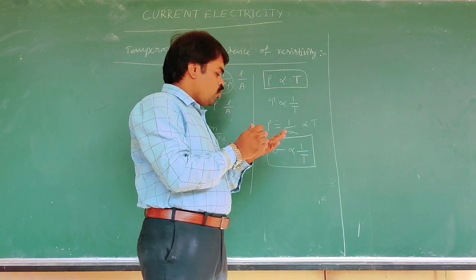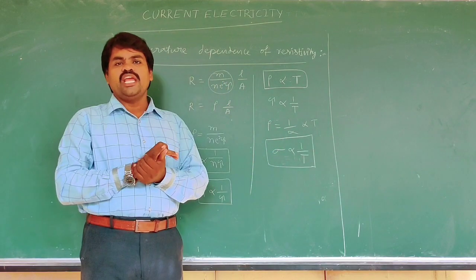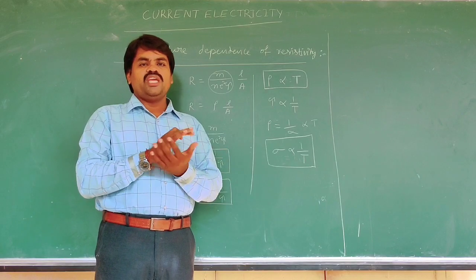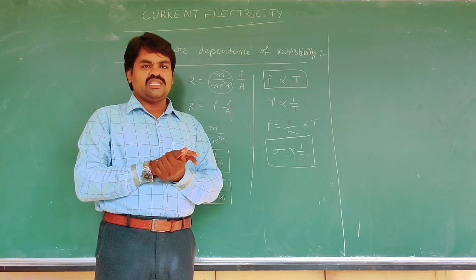Now we can formulate the relationship between temperature and resistivity.